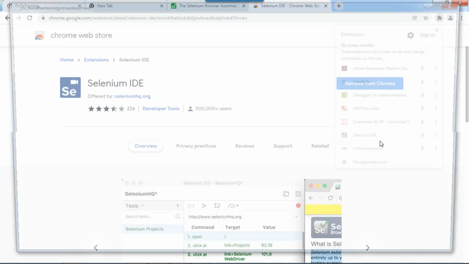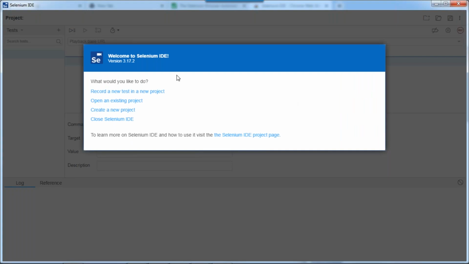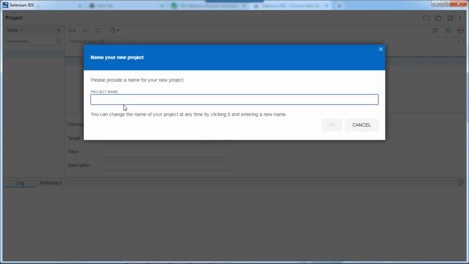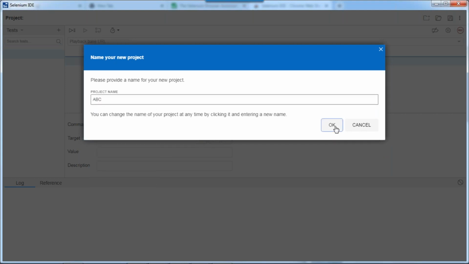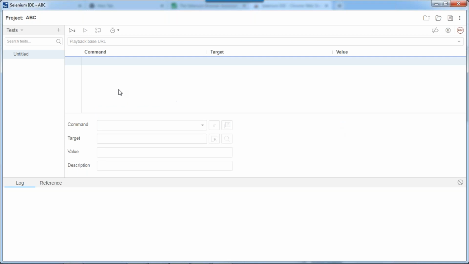Selenium IDE. So you need to open that IDE. See, it is asking to record a new test in a new project or create a new project. So I want to go with create a new project. You can give any project name, ABC. Click OK. Now see, it shows the playback base URL. You need to provide the URL of the website you want to record.